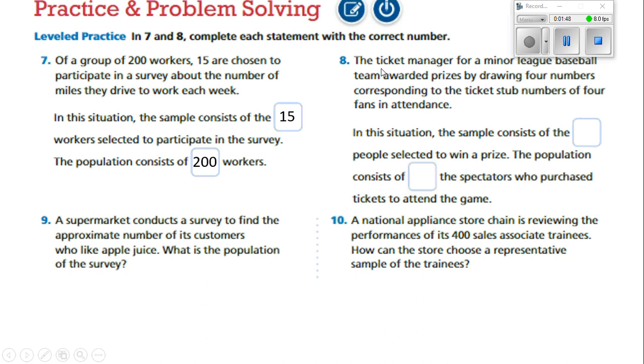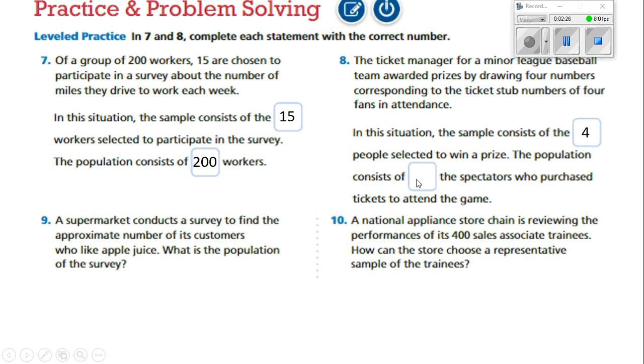So let's try number 8 now. The ticket manager for a minor league baseball team awards prizes by drawing 4 numbers corresponding to the ticket stubs of 4 fans in attendance. In a situation, the sample consists of the blank people selected to win the prize. Well, let's remember, the ticket manager of the team awards prizes by drawing 4 numbers corresponding to the ticket stub numbers of 4 fans in attendance. So the sample size is 4.